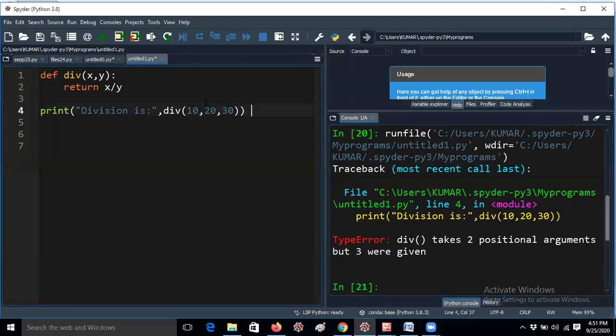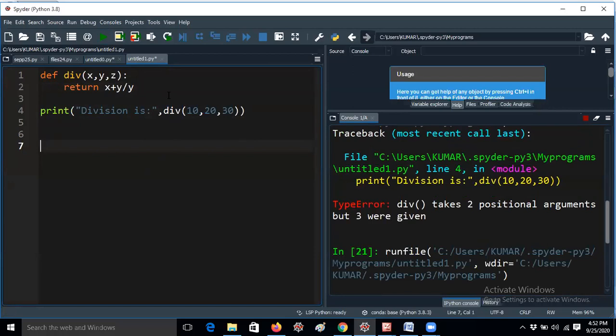So I think you know that division takes two parameters here. If I'm giving x, y, z, like x by y by z, it cannot be performed. So if I'm giving x plus y, y by z, for example, using three expressions in the values, okay, now it will work.